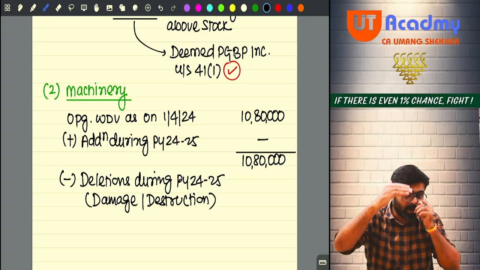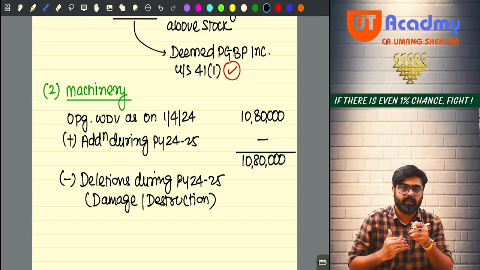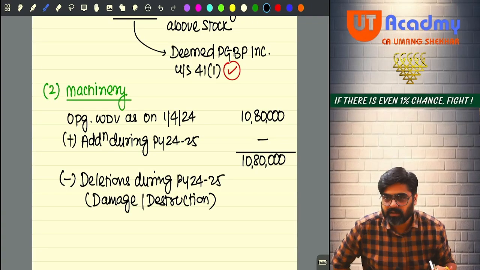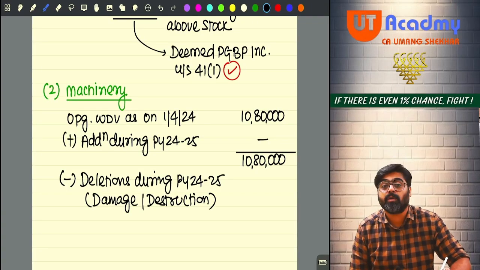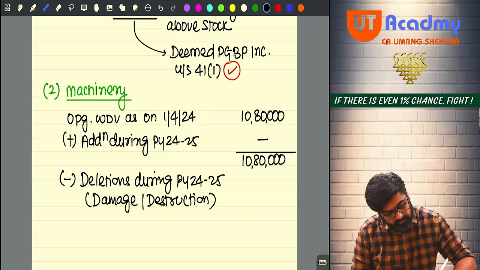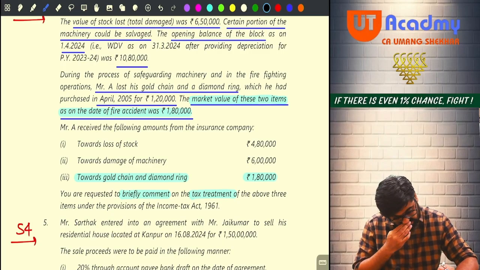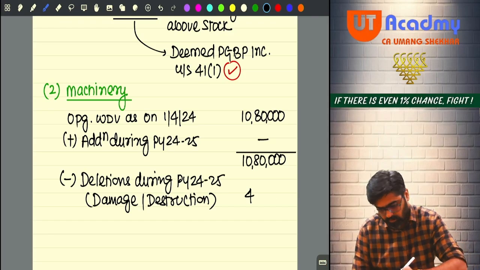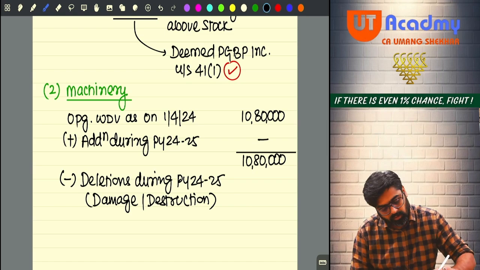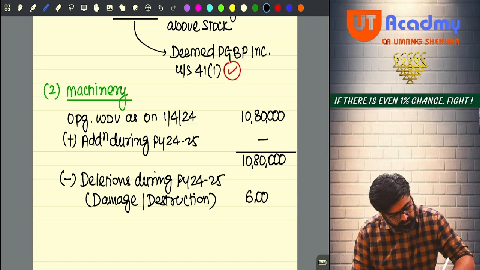The cost of the block you are recovering, deletion, yes or no? So how much amount have you recovered? 6 lakhs. So the recovery is 6 lakhs.